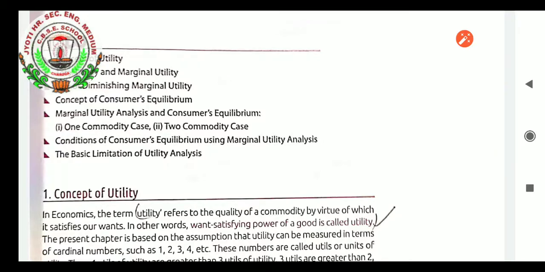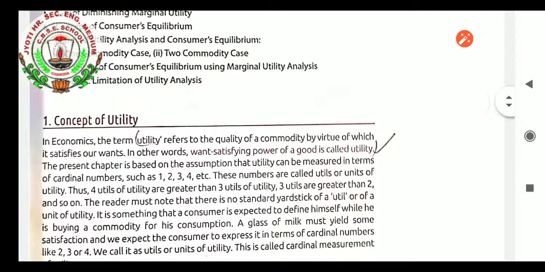For a carpenter, wood is important. If we get a piece of wood, it is of no use; either we will use it or we will throw it. But for a carpenter, a small piece of wood also has a very important role if the piece of wood satisfies his use. So that is the point, utility. I think the meaning of utility is clear. In other words, the want-satisfying power of a good is called utility.